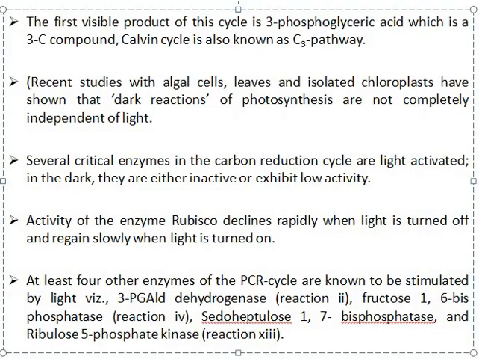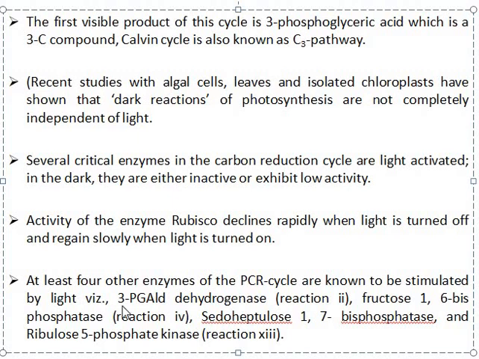The first visible product of this cycle is 3-phosphoglyceric acid or 3-phosphoglycerate, which is a 3-carbon compound. Calvin cycle is also known as the C3 cycle. The plants which perform the C3 pathway are called C3 plants.